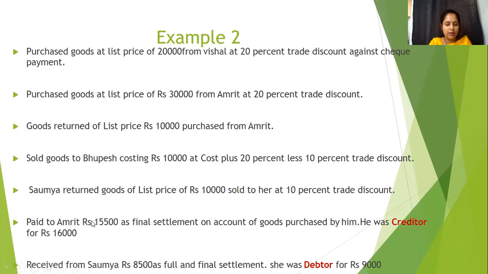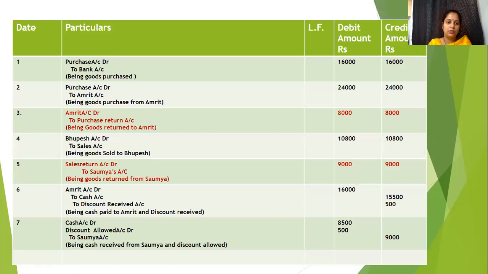So again, three accounts are getting impacted: cash, discount allowed, and Soumya. Since we are receiving cash, the cash account will be debited. Discount allowed account will be debited to Soumya's account. Okay? Cash account debited, discount allowed account debited to Soumya's account.